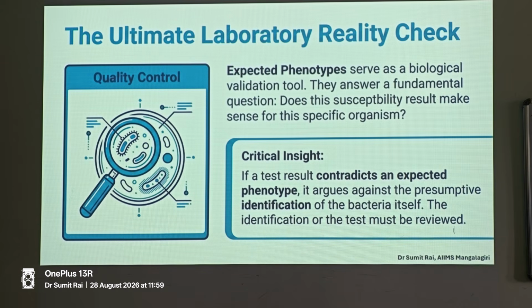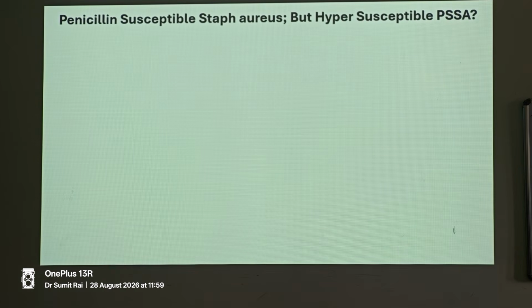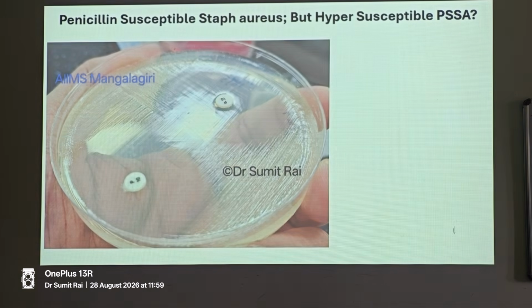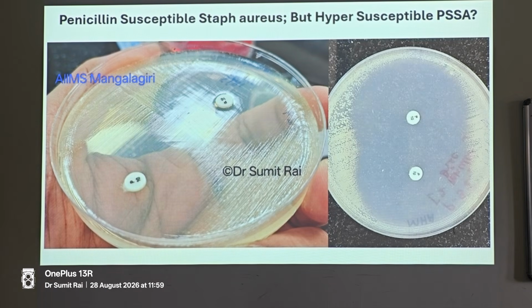Now if you see this example, a very interesting example came just a couple of months back. We had a penicillin susceptible Staph aureus. It is rare, but hyper susceptible penicillin susceptible Staph aureus is rare. If you see this photograph, the zone diameters were in the susceptible breakpoint range. In fact, they were beyond that range. You don't see such huge penicillin zones for a penicillin susceptible Staph aureus. Maybe around 35 millimeters with a nice beach, all right, but not 65 to 70 millimeters. It is too big for a penicillin susceptible Staph aureus.